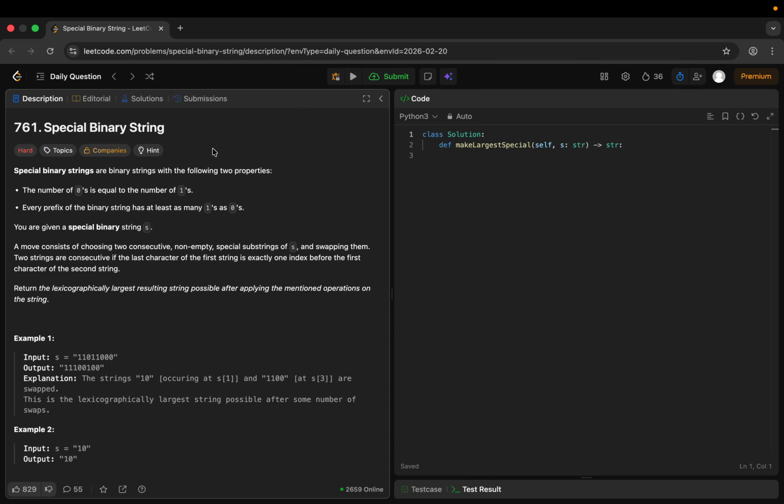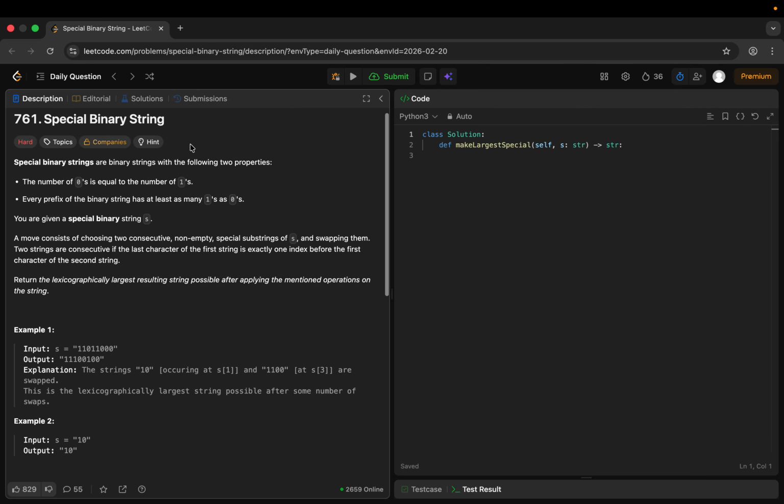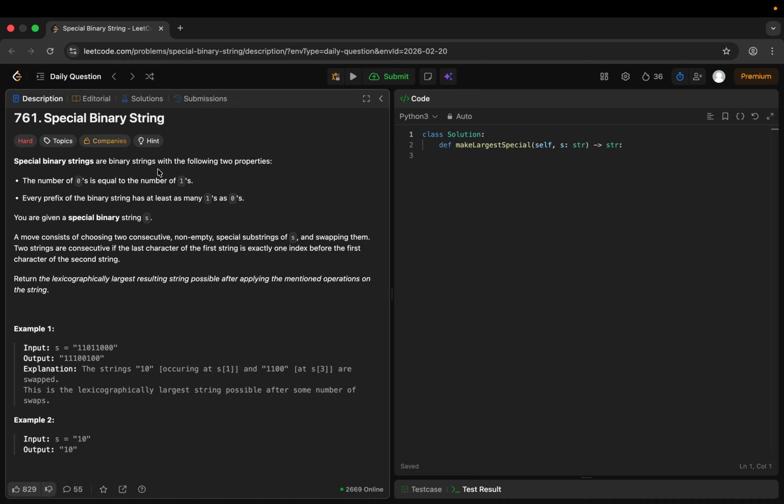Okay, so today's question is special binary string. Special binary strings are binary strings with the following two properties. The number of zeros is equal to the number of ones, and every prefix of the binary string has at least as many ones as zeros. Okay, the number of 1s and 0s in the prefix can be equal.